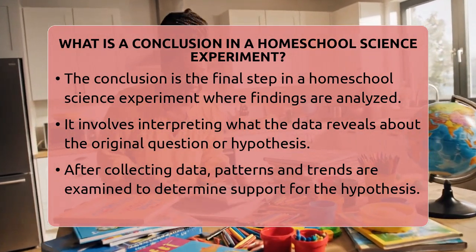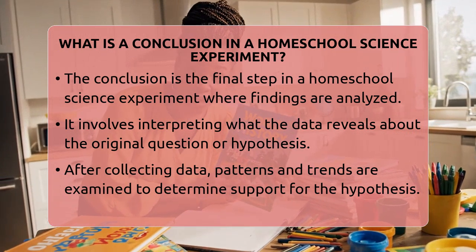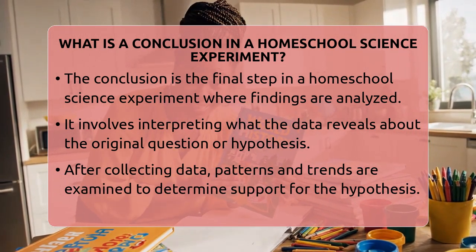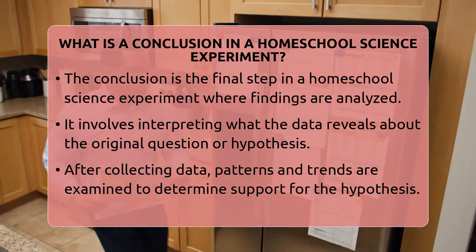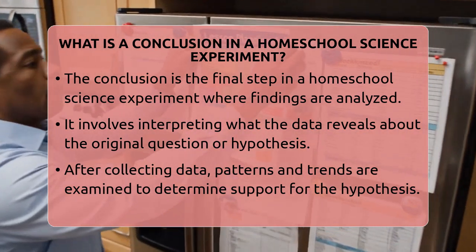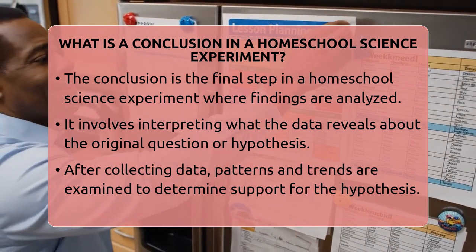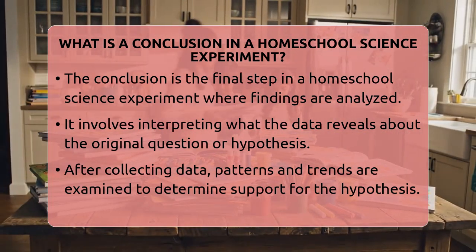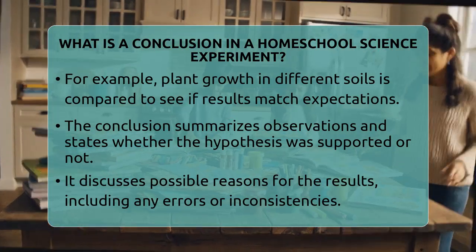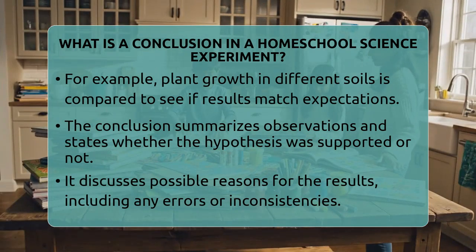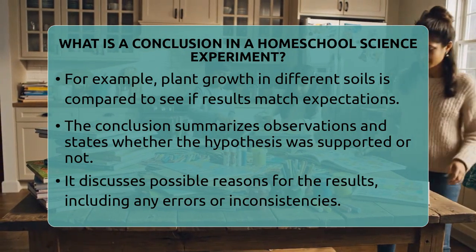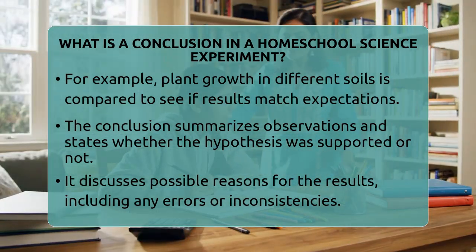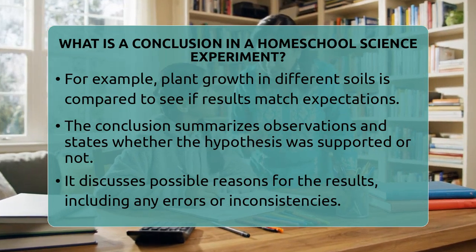A conclusion in a homeschool science experiment is the final part where you analyze your findings and determine what they reveal about the original question or hypothesis. When you finish gathering data, you look at the patterns and trends that emerged during your experiment. For example, if you were testing how different types of soil affect plant growth, you would compare the height of plants in each soil type.